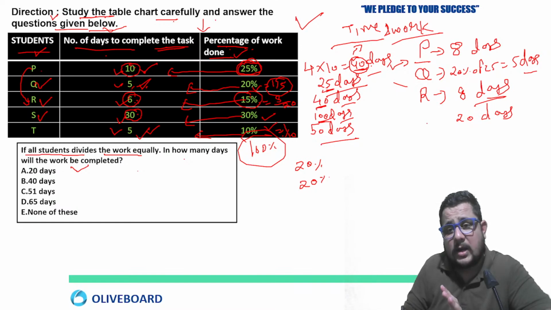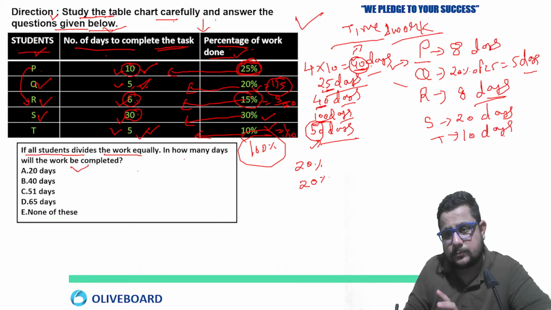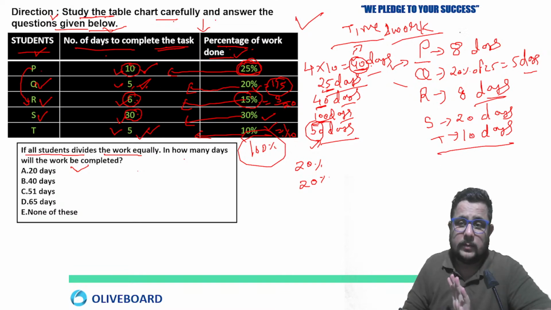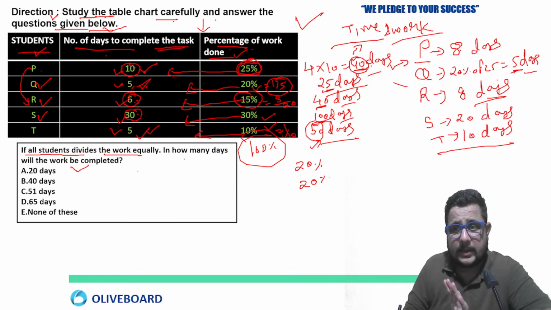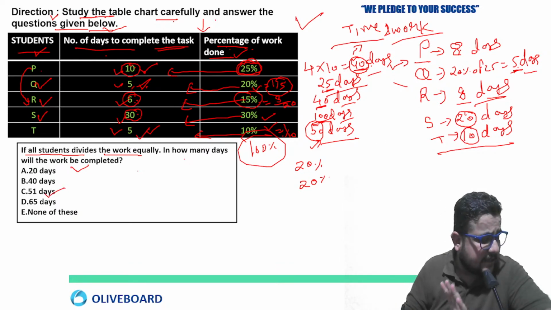Yes. Now after this, T completes the total work in 50 days, so 20% of that is going to be 10. Right? So 8 plus 5, 13, 13 plus 8, 21, 21 plus 20, 41, plus 10, 51. So option C is the correct answer.